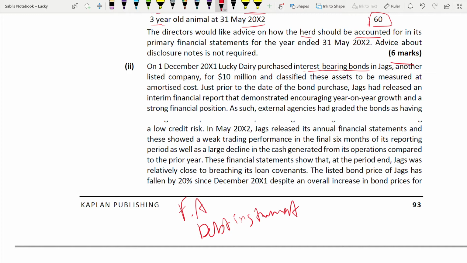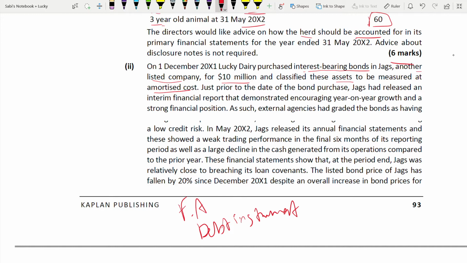They purchase this in another listed company. Jax is another listed company. There they have purchased this. For how much? 10 million. And classify this asset to be measured at amortized cost. Yes, possible. Debt instrument, amortized cost you can do.